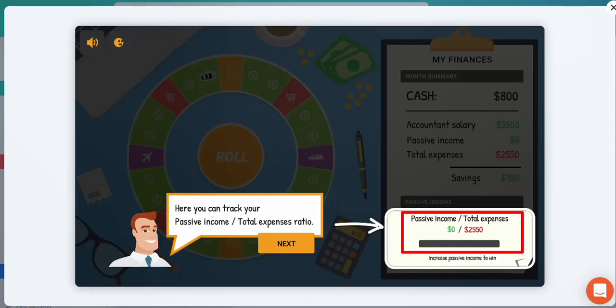Passive income, just to explain the concept, passive means it's not active. In other words, you're not having to do physical work in order to generate that income. So for example, if we look at this guy who has an accountant's salary of $3,500, if this guy doesn't go to work, he won't receive that income.